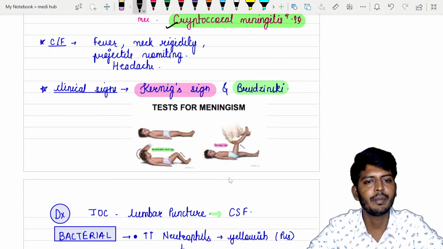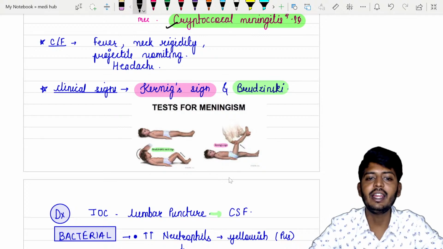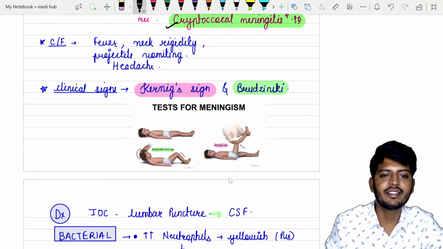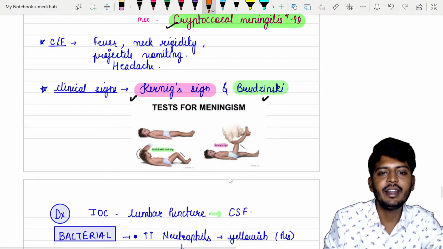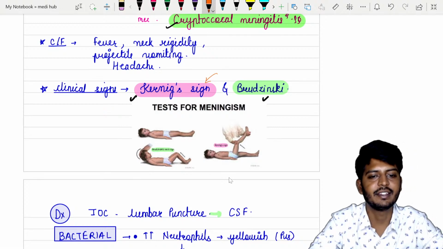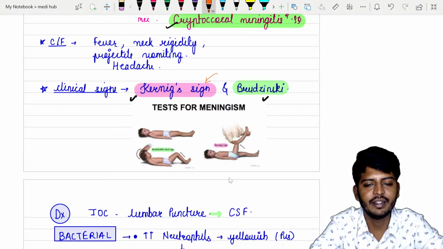Okay, necroticity, projectile vomiting and a headache. Clinically, we can see some signs. We have a sign called Kernig sign and Brudzinski sign. Very important, favorite sign of the examiner is Kernig sign. What is that? Kernig sign.